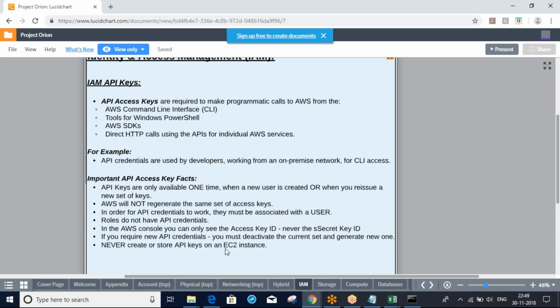Because if something happened to the server, if the server crashed, then we can lose our passwords also, and we can't access them. That's why we should not save our logins or passwords in EC2 instances.